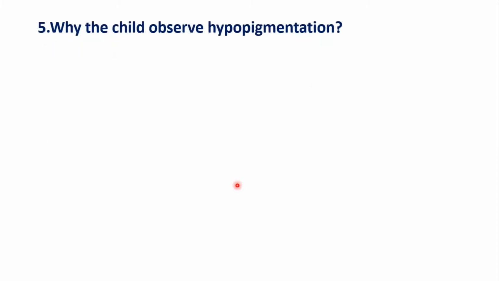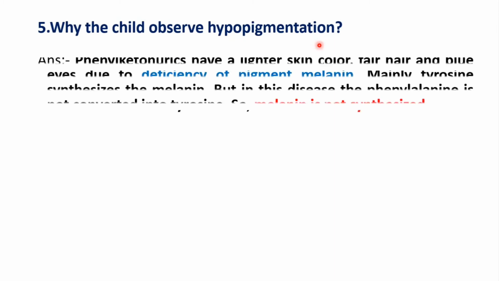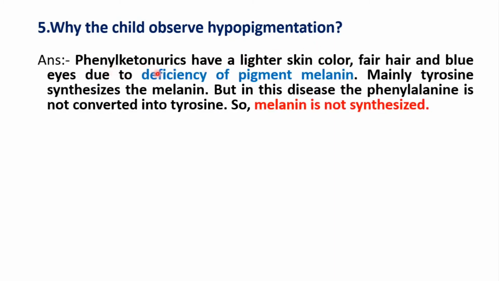Okay. The next question is, why does the child show hypopigmentation? In this condition, that is a phenylketonuria patient, they have a lighter skin color, fair hair, and blue eyes due to the deficiency of pigment melanin. Mainly tyrosine synthesizes the melanin, but in PKU, phenylalanine is not converted to tyrosine, and so melanin is not synthesized. After writing this, you can show it in this form.